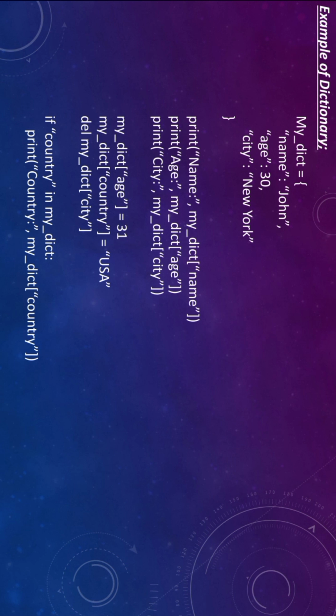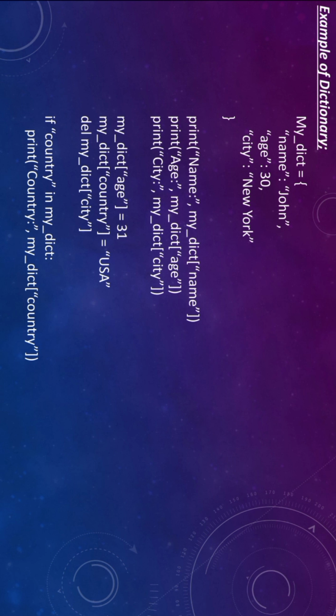And the age key in the dictionary is updated from 30 to 31 using the assignment statement my dict of age is equal to 31. And a new key value pair country USA is added to the dictionary using my dict of country is equal to USA. Next, the key city and its associated value are removed from the dictionary using the delete statement del my dict of city. We are deleting it.